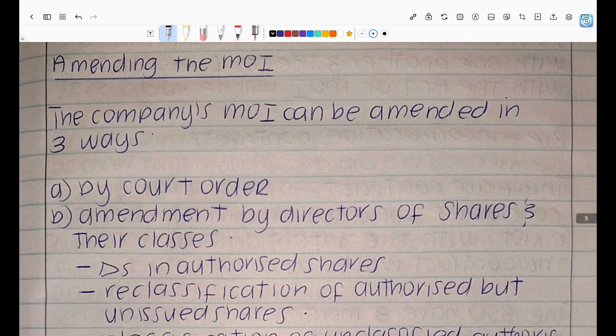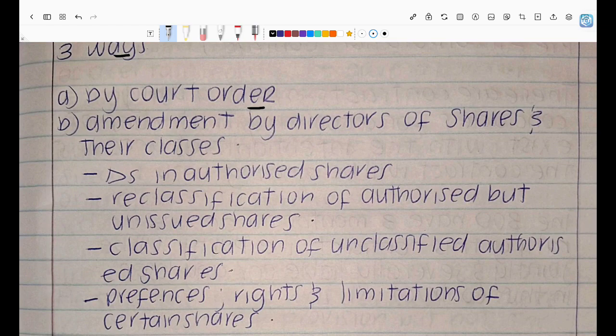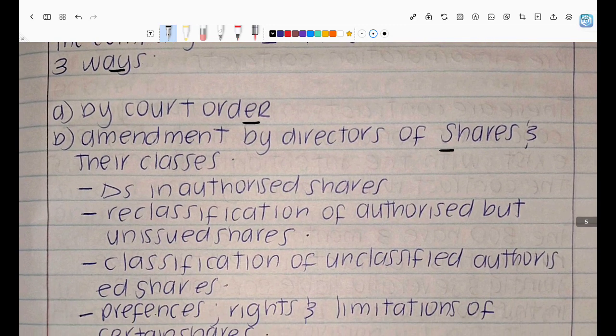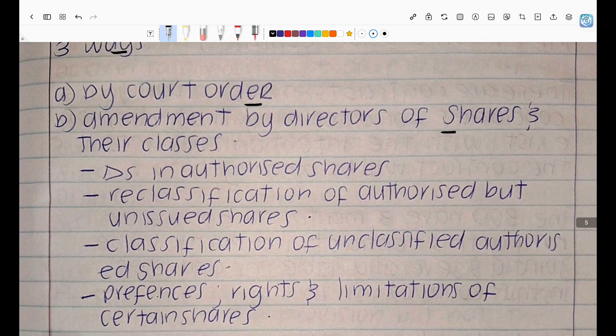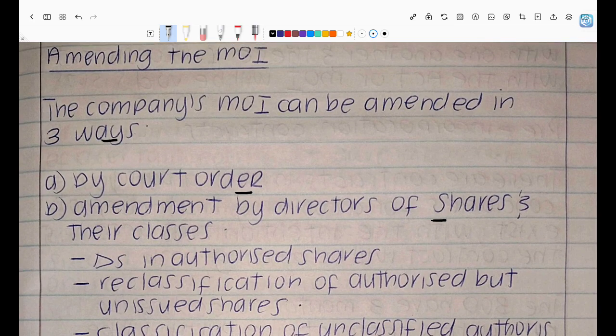And then let's talk about amending the MOI. So the company's MOI can be amended in 3 ways. It can be amended by a court order. So you go to the courts and the courts give an order that you amend the MOI. Or it could be amended by directors, in respect of shares. It could be amended through a court order, or these are the amendments that directors can make, right?